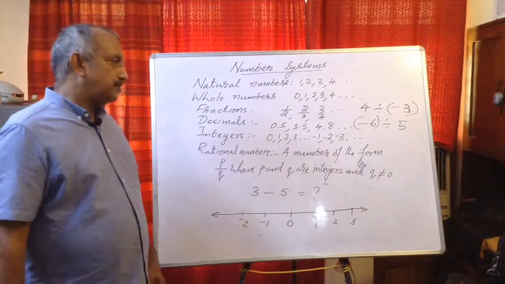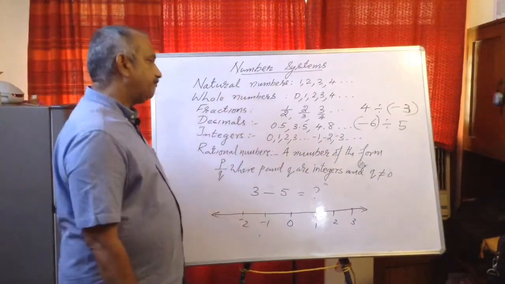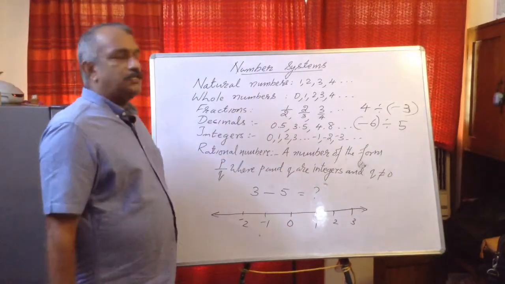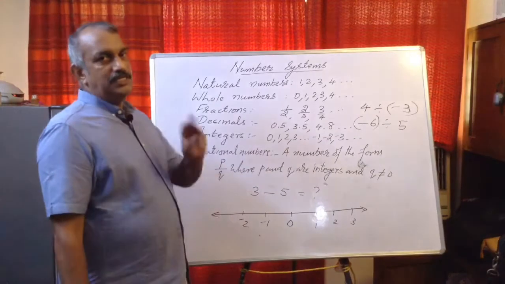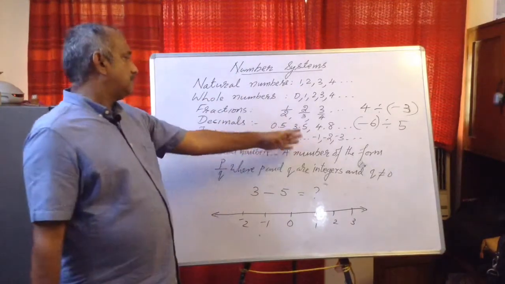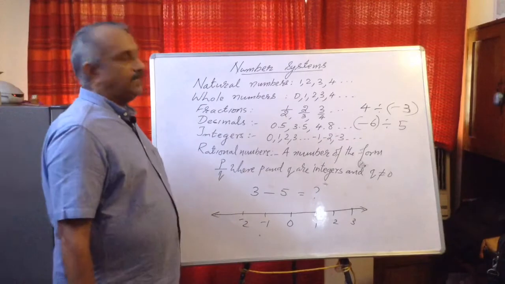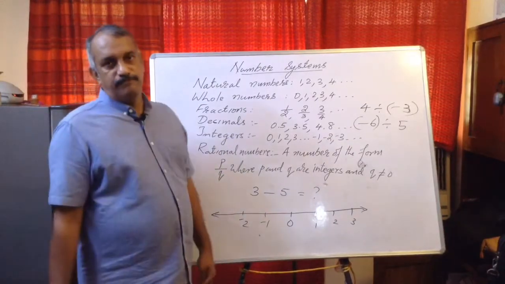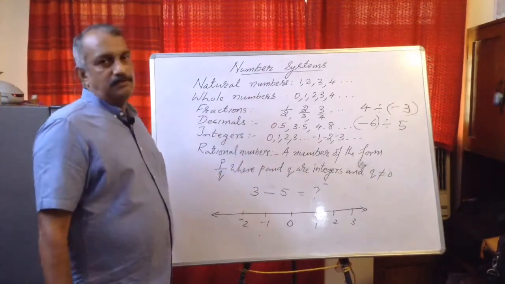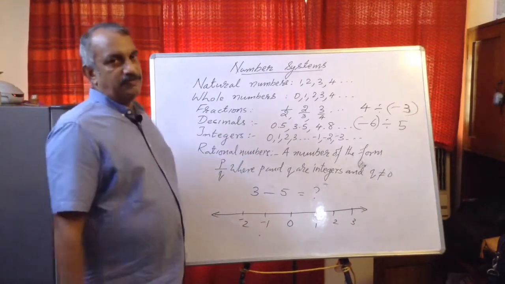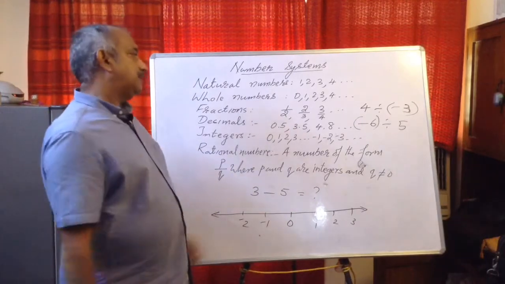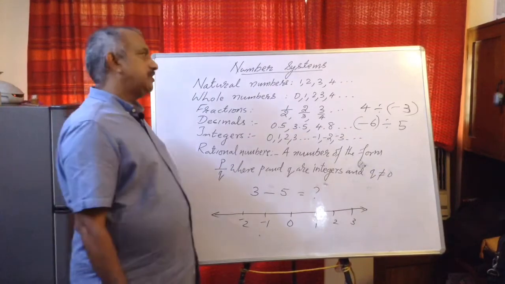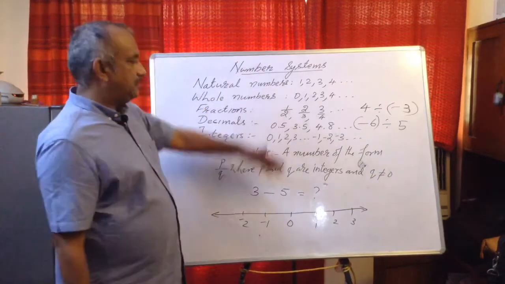Now this is the definition of rational numbers which you have learned number of times. A number of the form P upon Q, where P and Q are integers and Q not equal to 0. All the numbers till integers that we have learned are rational numbers or can be expressed as rational numbers. If they are not, so for example 0.5, it is not in that form but we can write it as 5 upon 10, then it will become a rational number. Say minus 3, we can write it as minus 3 upon 1, then it will become a rational number. So all these numbers are rational numbers.